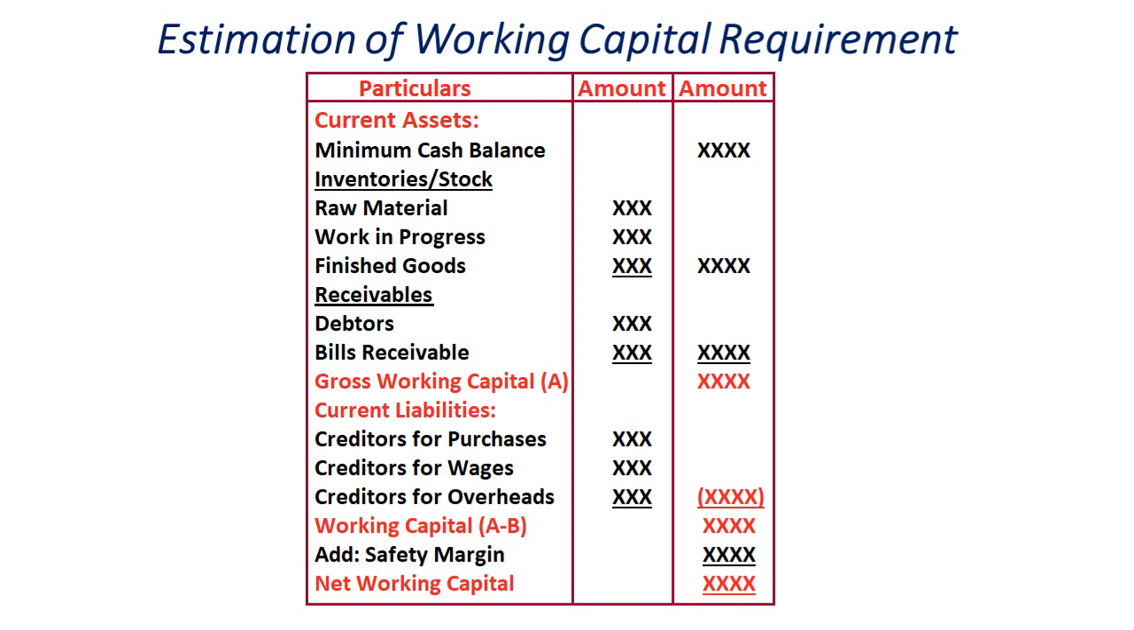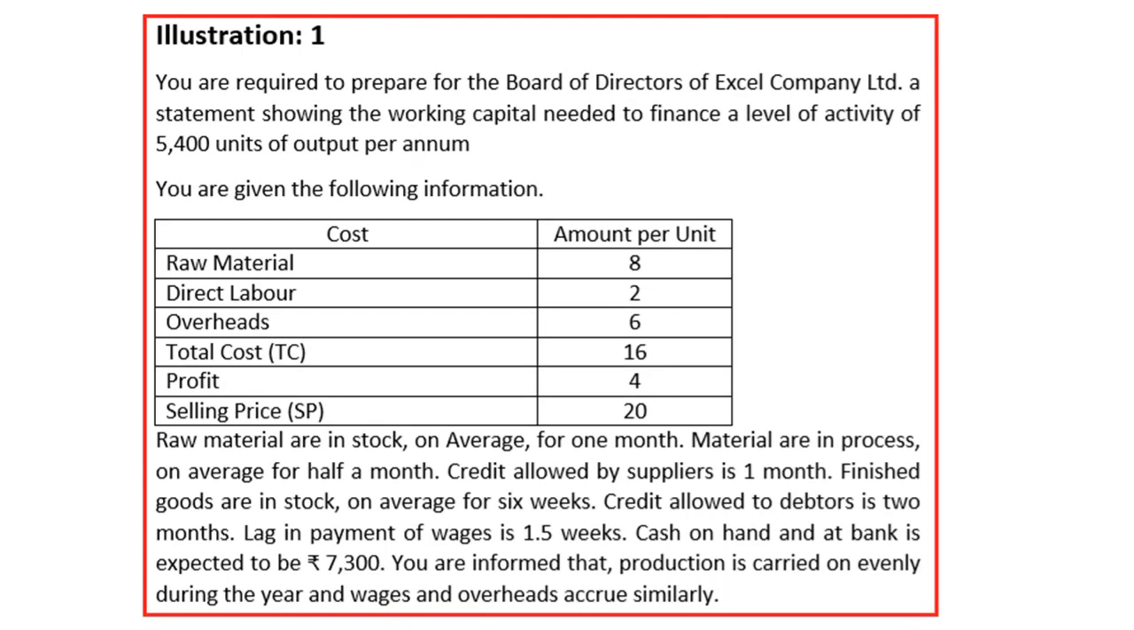Clear? Now we will take up two illustrations. Question number 1. You are required to prepare for the board of directors of Excel Company Limited a statement showing the working capital needed to finance a level of activity of 5,400 units of output per annum. So we need to estimate our working capital requirement for 5,400 units per annum. You are given the following information.